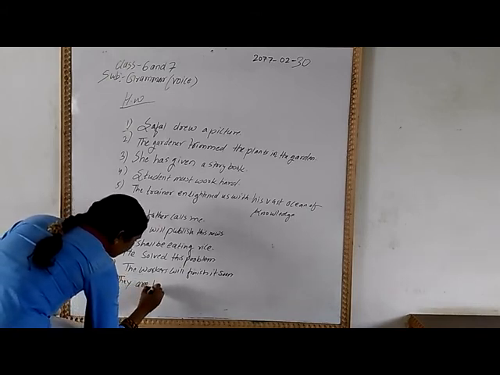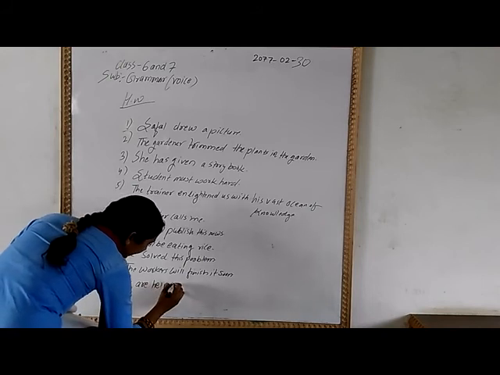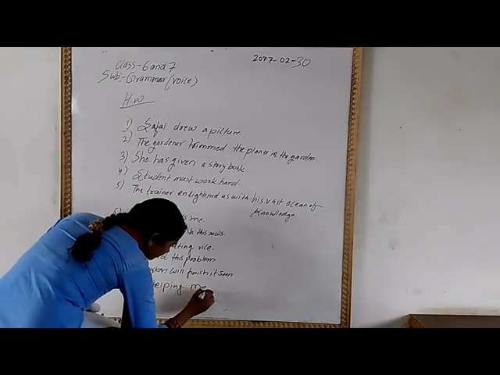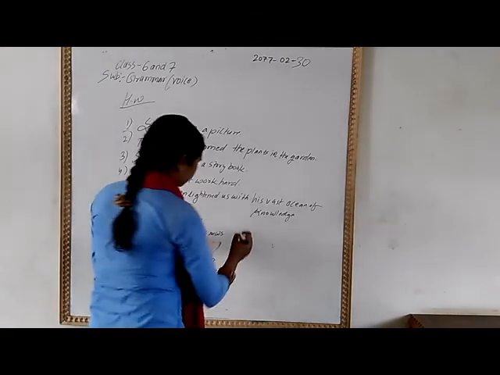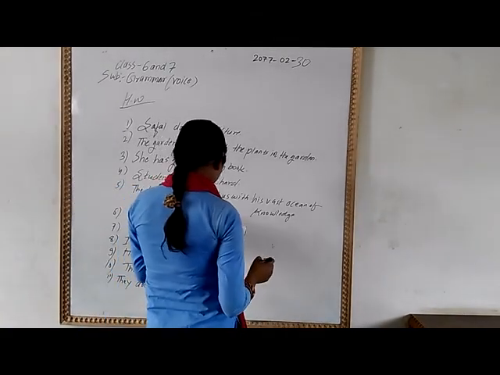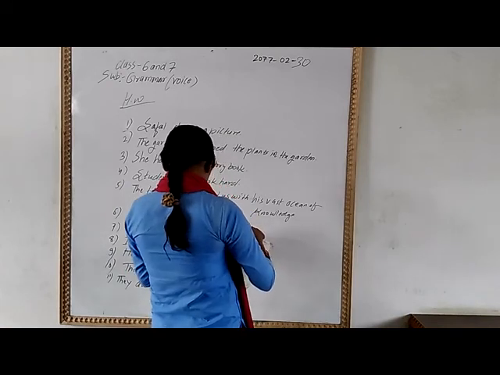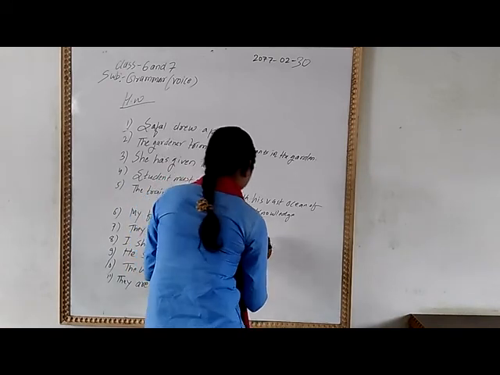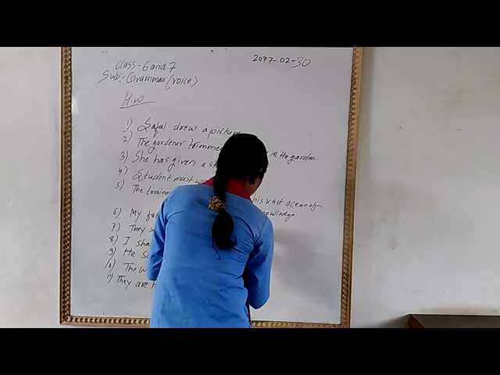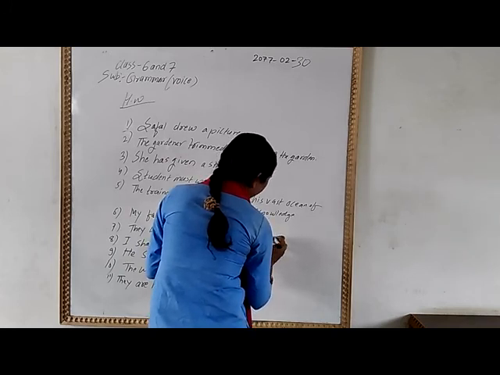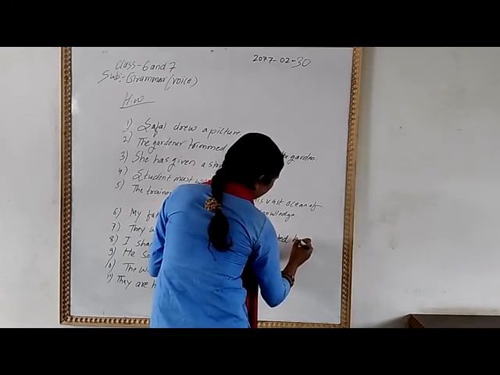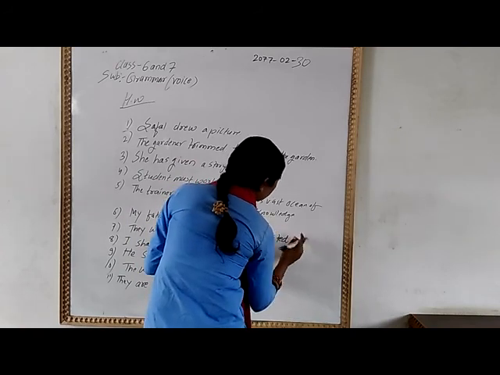Okay. They are helping me. She invited him.